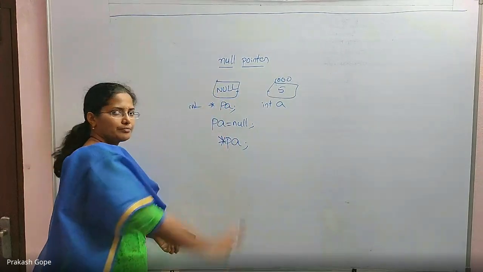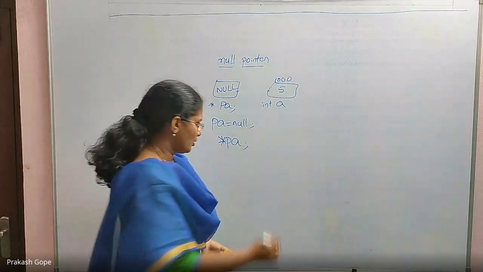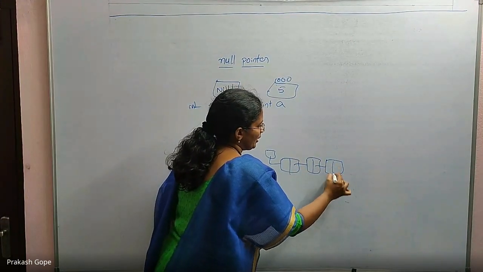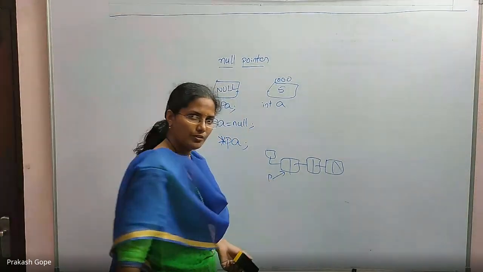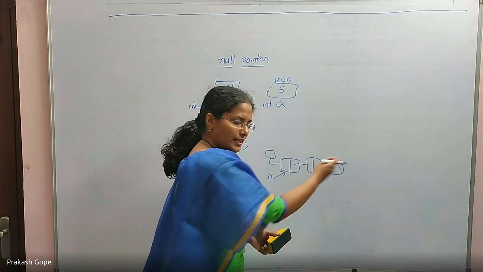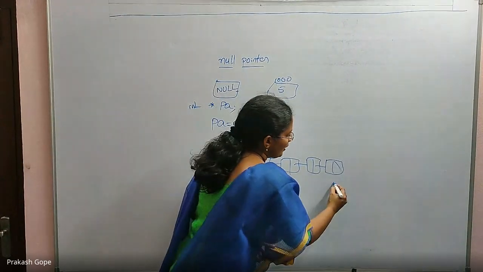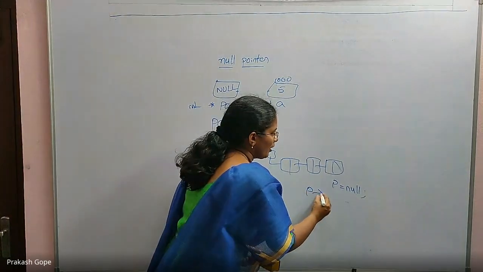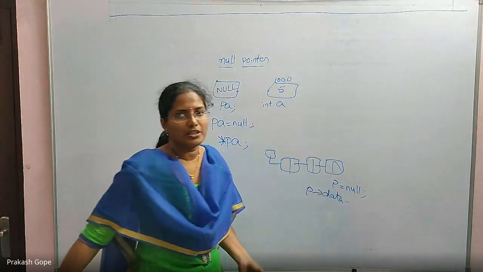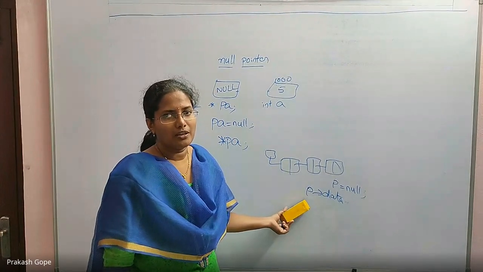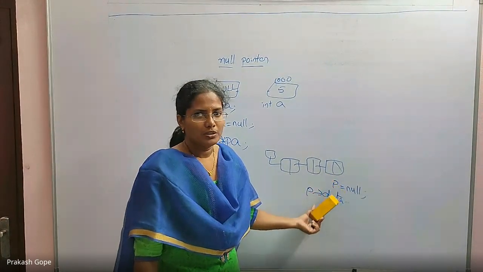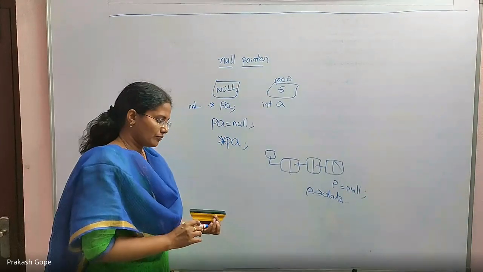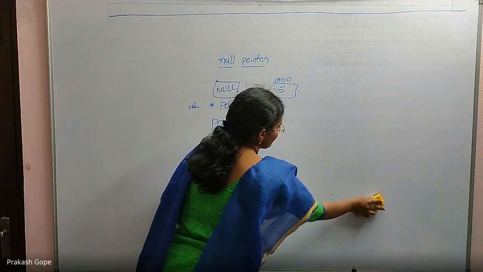This is called a null pointer. Generally, it happens in a linked list, if you remember. This is a head pointer and this is a linked list. We generally maintain a temporary pointer P which holds the first node. P goes to P's next, P's next, P's next. And by mistake at the end, P has null in it. Without knowing this, if you try to say P arrow data, this is a null pointer dereferencing error. P is already holding null. It's not pointing to a particular node. If you try to access its data, P is having null, which is an error. This is a null pointer.